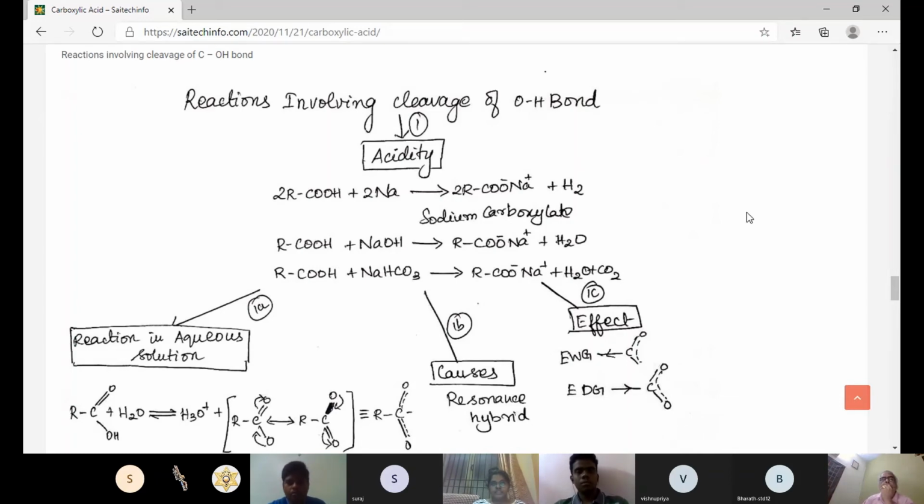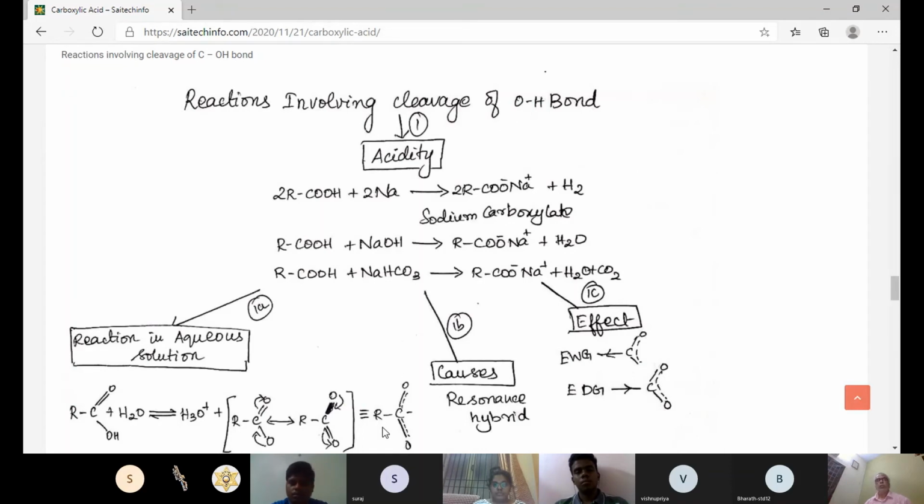So, reactions involving cleavage of the OH bond. The main concept here is acidity. Here are the three reactions based on the COOH group and its acidity. In that we have three important points to be discussed. First, reaction in aqueous solution. Here is the reaction given for the aqueous solution, that is RCOOH reacts with water.